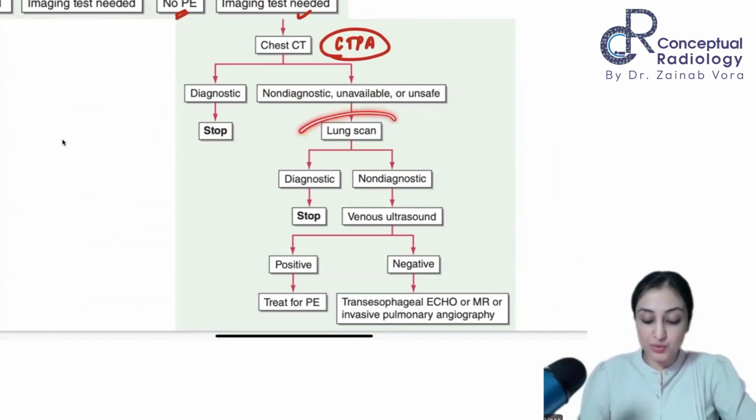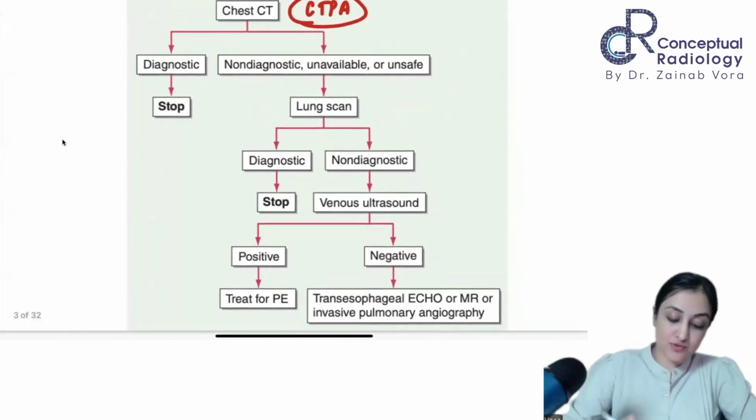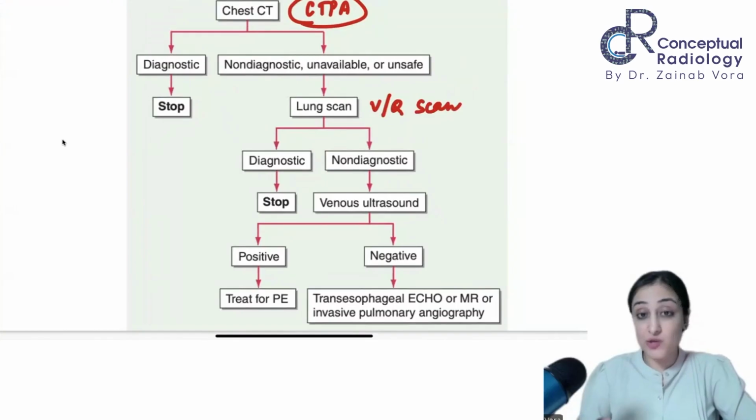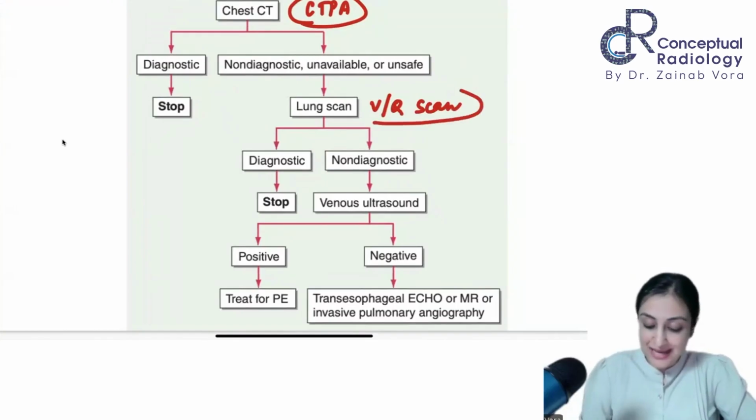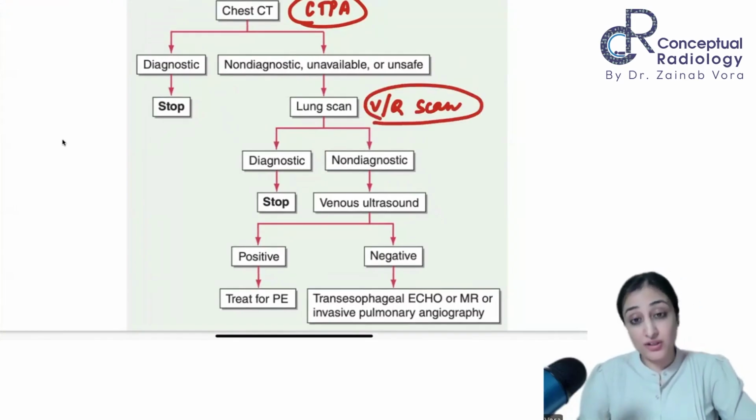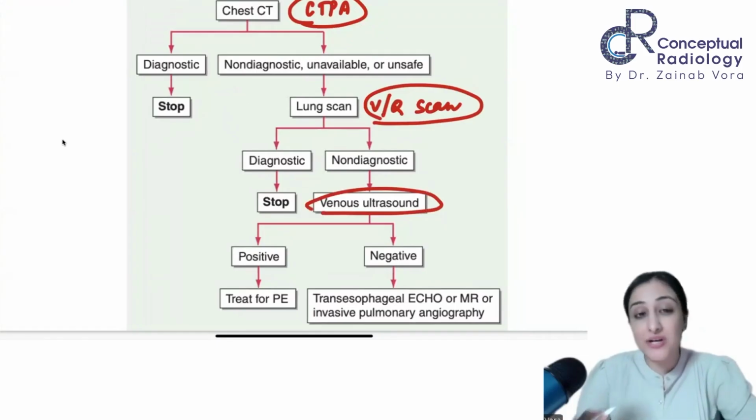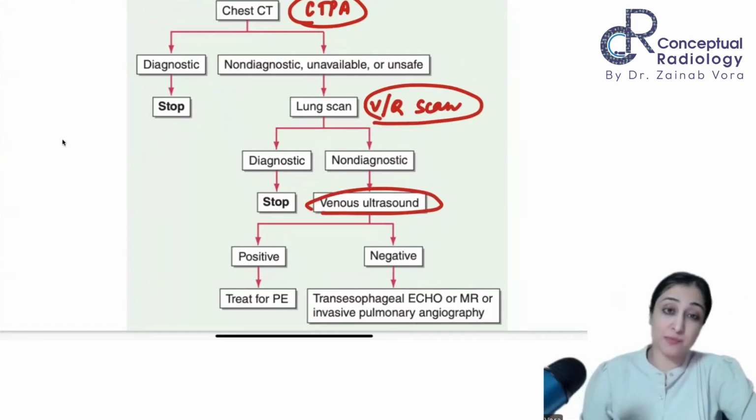Then what do we go to? Then we go to lung scan. So lung scan means VQ scan. So we shall be talking about ventilation perfusion scan, but that's what comes in next. So if VQ scan is diagnostic, you stop. Not diagnostic, then we go to our surrogate marker, that okay, nothing else is turning up, DVT, we have to presume that it's pulmonary embolism.